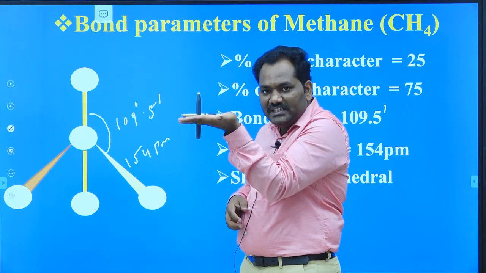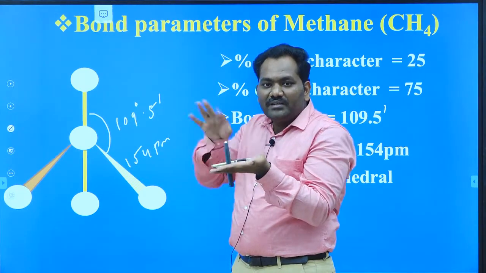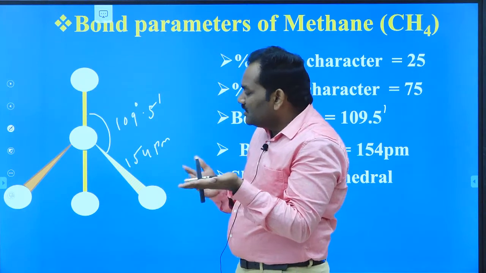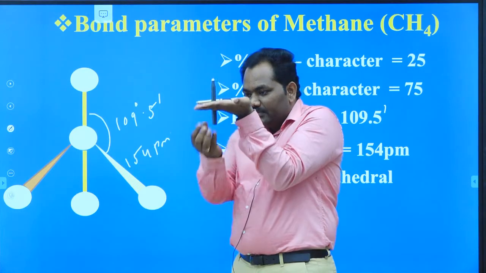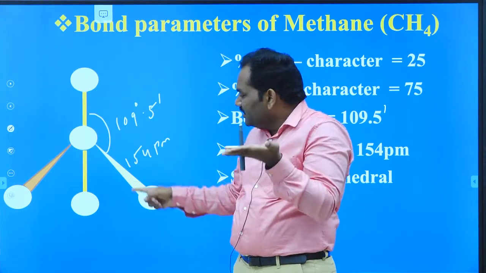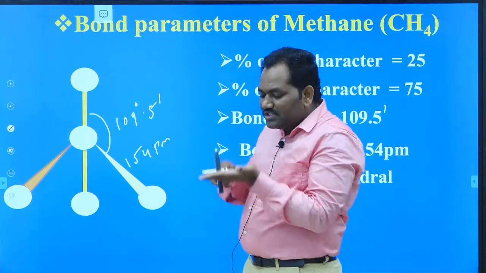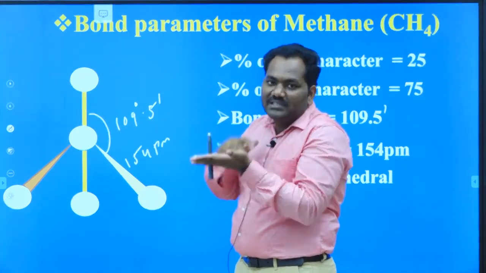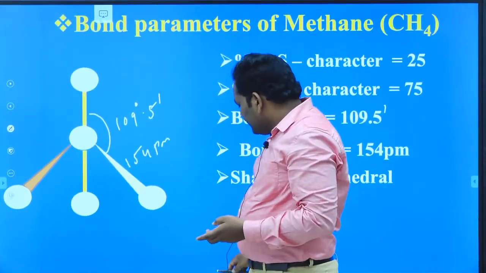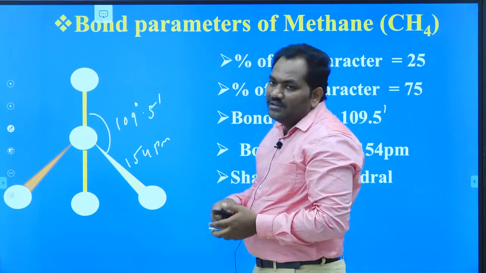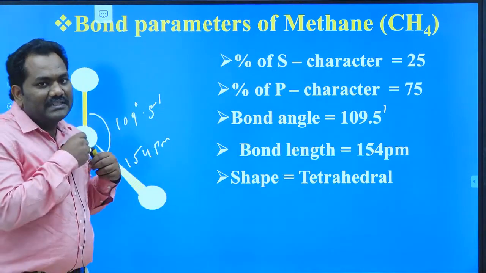The four bonds exist like this, but it is impossible to write this structure here. That's why we introduce the wedge notation. The bond above the plane is represented by the solid wedge, the bond below the plane is represented by this broken wedge, or broken lines, and the bonds in the same plane of the carbon are indicated by normal lines. But in the case of sp2 hybridized carbon, all atoms are present in the same plane.